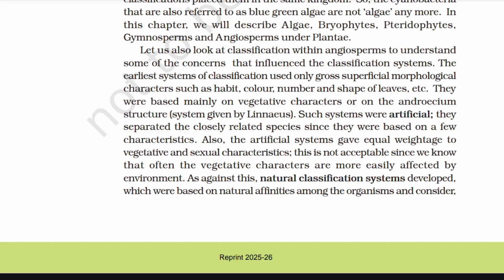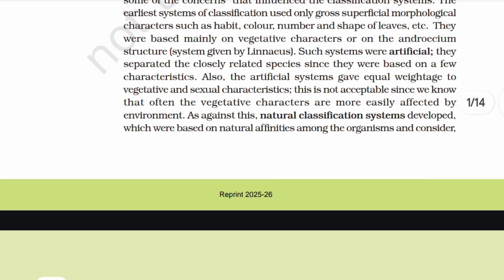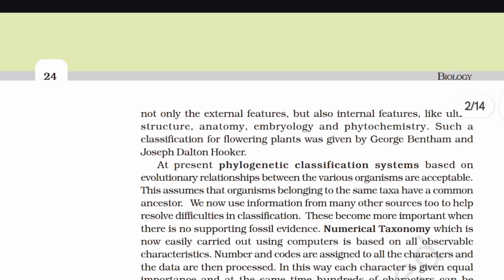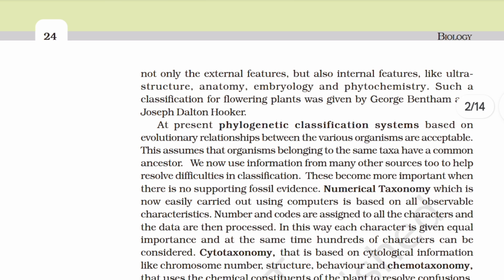As against this, natural classification systems developed which were based on natural affinities among the organisms and consider not only the external features but also internal features like ultrastructure, anatomy, embryology and phytochemistry. Such a classification for flowering plants was given by George Bentham and Joseph Dalton Hooker.